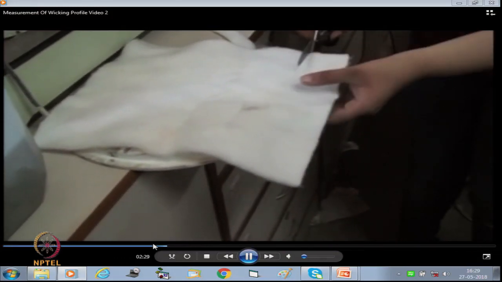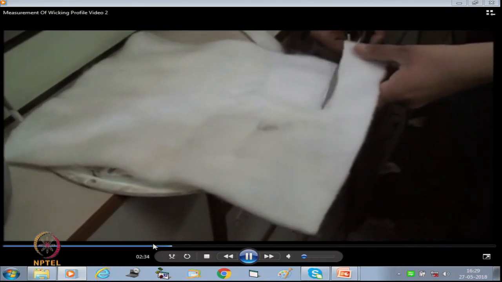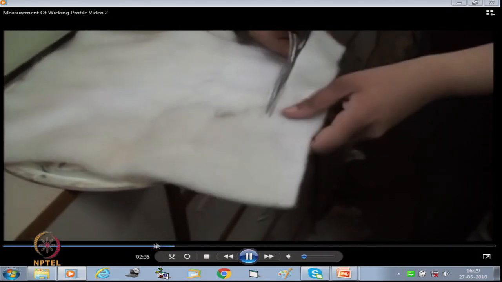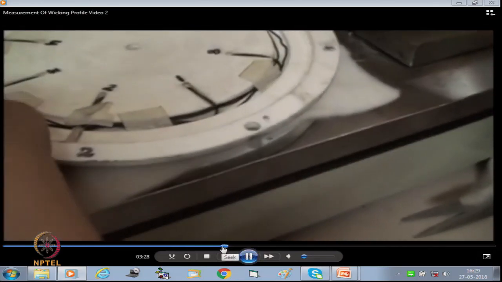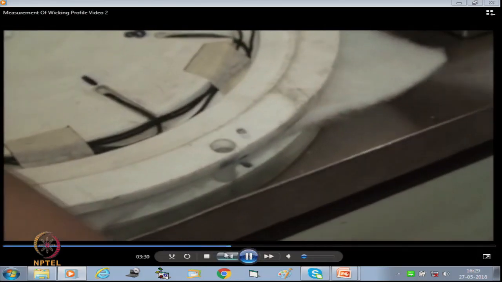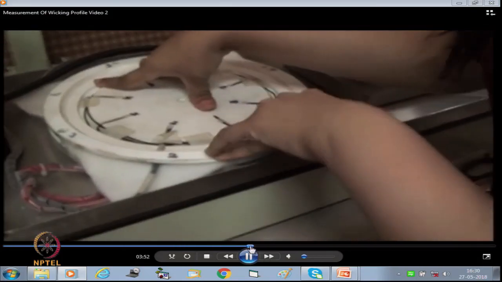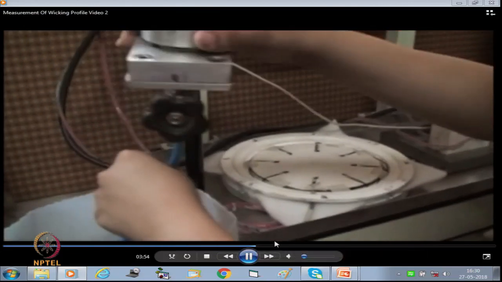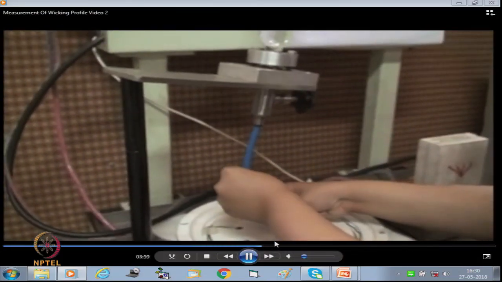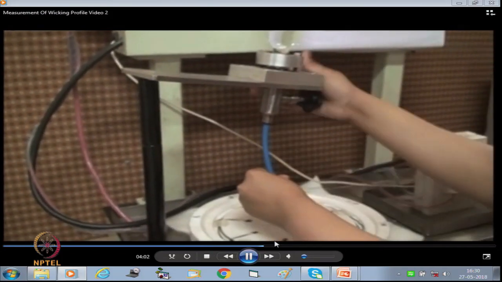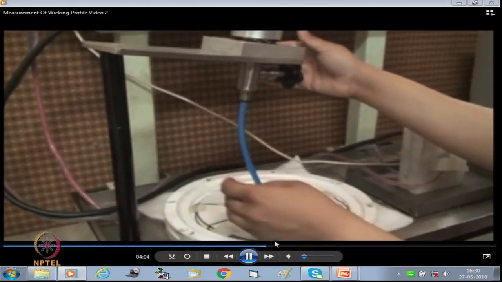We have to place the fabric on the bottom plate, and then the top plate can be used. So, this is the bottom plate and the top plate is placed on that. After holding, we can use some load also to eliminate any air bubble and any extra space.